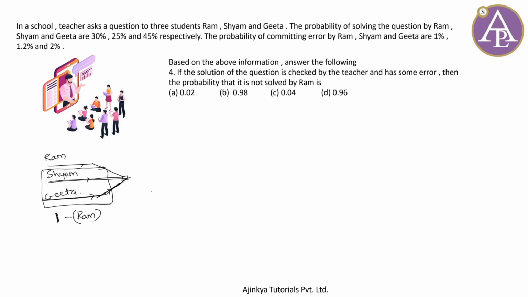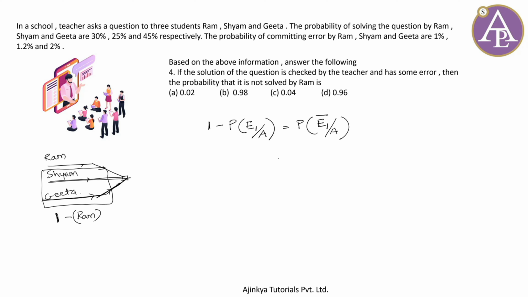Now to reduce calculation, you can always write it in this pattern: 1 minus the probability that the problem is solved by Ram and there is an error. So it means that what you want is P of E1 given A, ऐसा आपको चाहिए, यानी आपको चाहिए probability that is not solved by Ram.